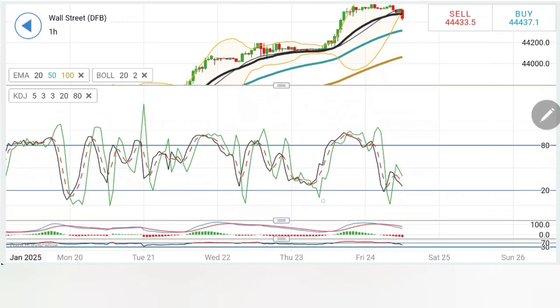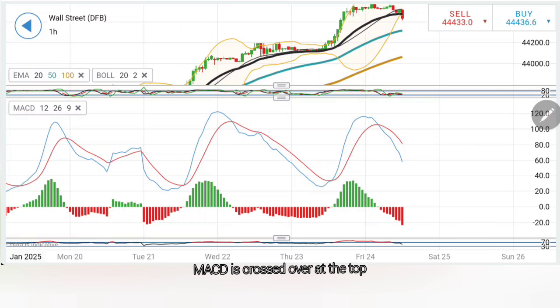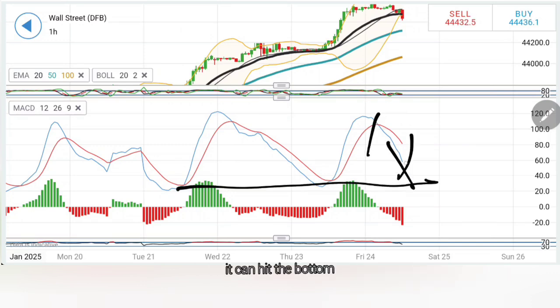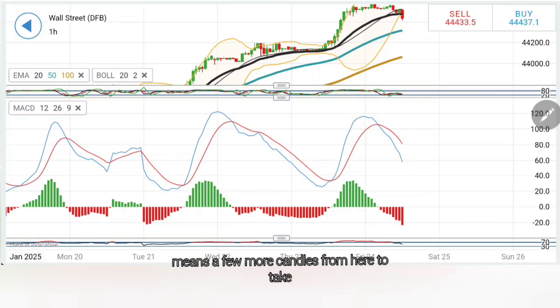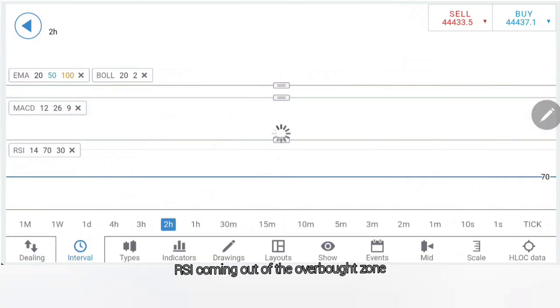in order to confirm a complete reversal. Stochastic dropping, MACD is crossed over at the top. It is trading with divergence. It can hit the bottom, means a few more candles from here to take it towards the bottom. RSI coming out of the overbought zone.